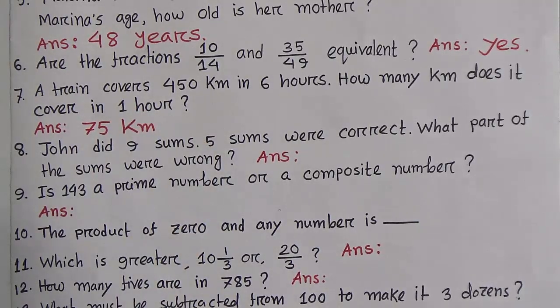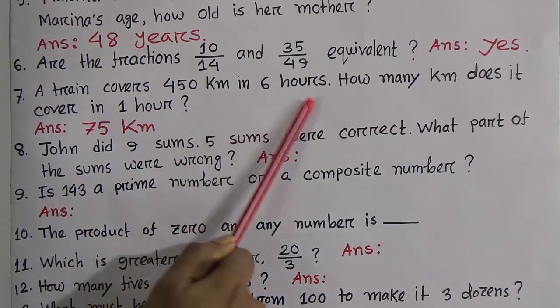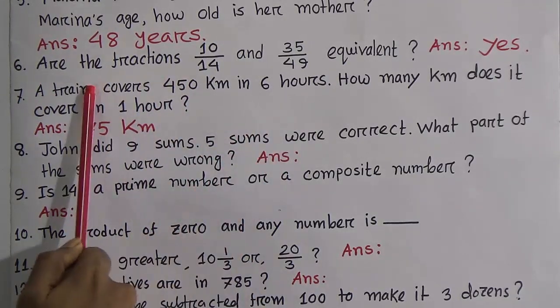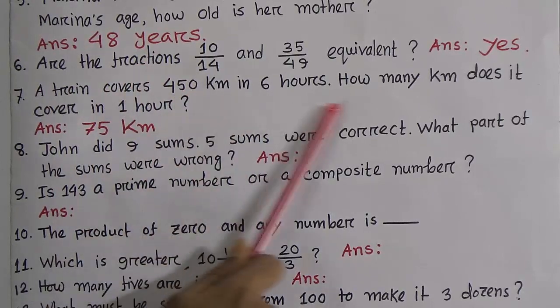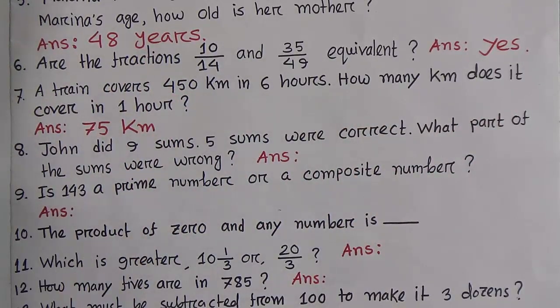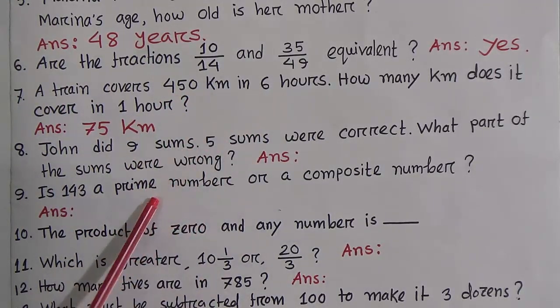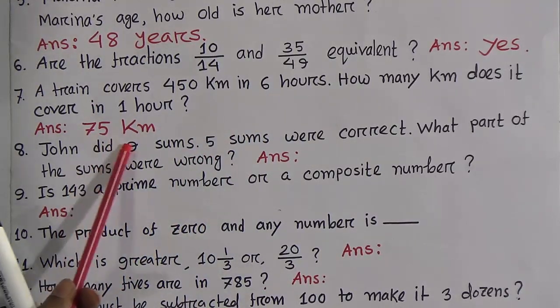Okay, student, look. A train covers 450 kilometers in 6 hours. This is the clue. And how many kilometers does it cover in 1 hour? So we have to divide 450 by 6. Then we get what? 75. Okay, and our answer is 75 kilometers.